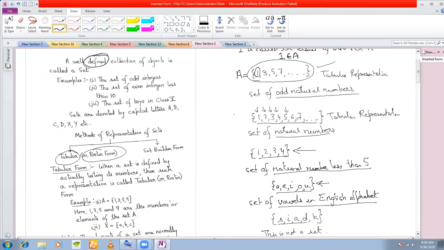Similarly, if I call this set B, then I can say that any element in this set, 1, 2, 3, 4, 5, 6, 7, for example 6, belongs to B. Similarly, here, if I call this set C, then I say 4 belongs to C. 1 belongs to C. 2 belongs to C. 3 belongs to C. So all 4 elements belong to C, and we give this symbol. This symbol means belongs to.